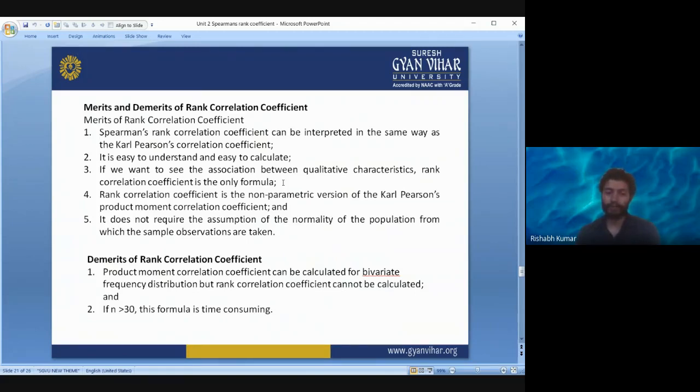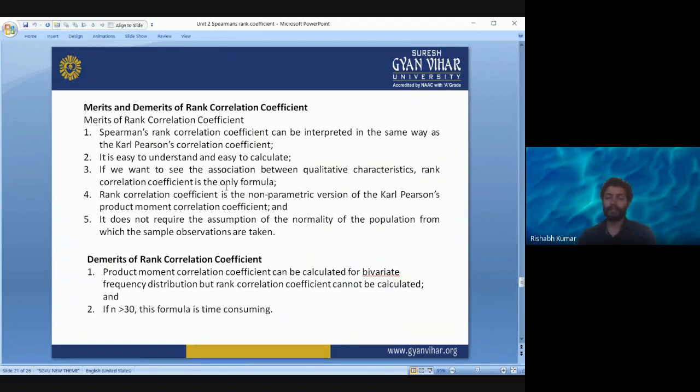And what are the demerits of rank correlation coefficient? Product moment correlation coefficient can be calculated for bivariate frequency distribution, but rank correlation coefficient cannot be calculated. What is product moment correlation coefficient? It is another name for Karl Pearson correlation coefficient. So it can be calculated for bivariate frequency distribution, but rank correlation cannot be calculated for frequency distribution. Also, if n is greater than 30, this formula is time consuming, right?